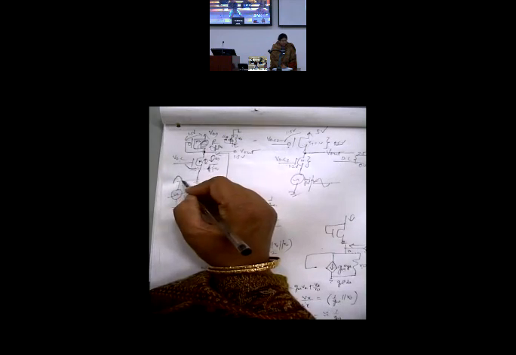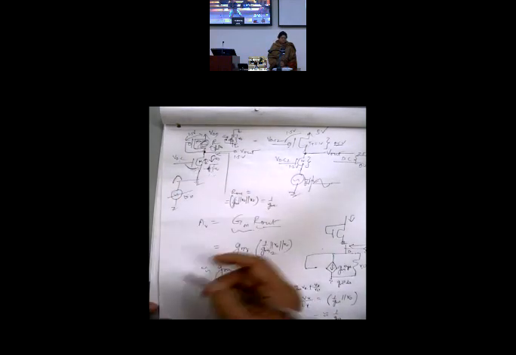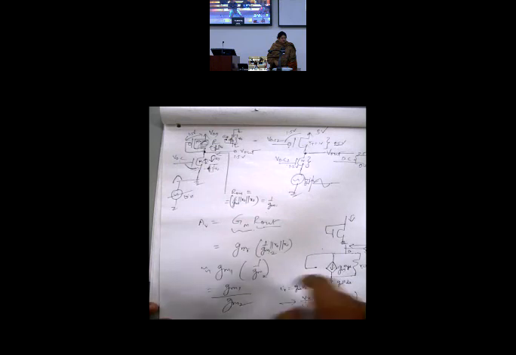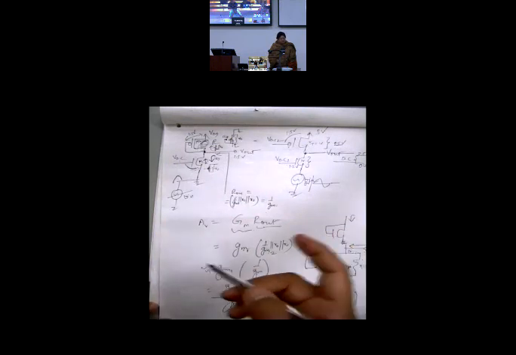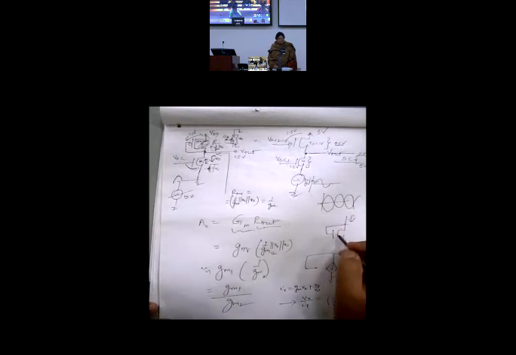Phase. When input increases, what is phase? When input increases, output will decrease, or when input increases, output will increase, or there would be a time shift. What is phase? If input is going this way, output is going this way; this is 180-degree phase.